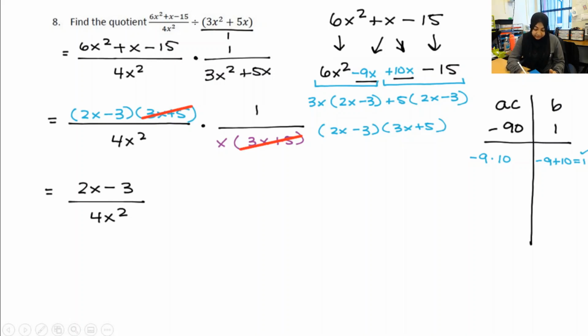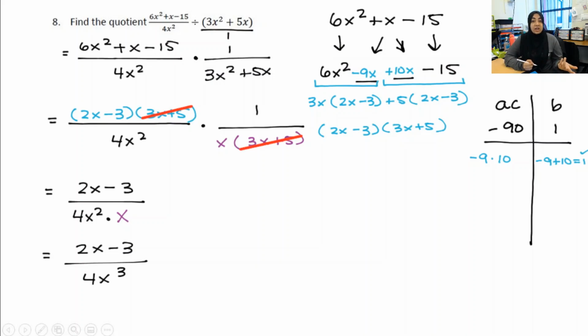So let me scooch this over a little bit. 4x squared, and then I still have my times x in the denominator. Well, I can do 4x squared times x. That's just 2x minus 3 in the numerator, and then 4x cubed in the denominator.